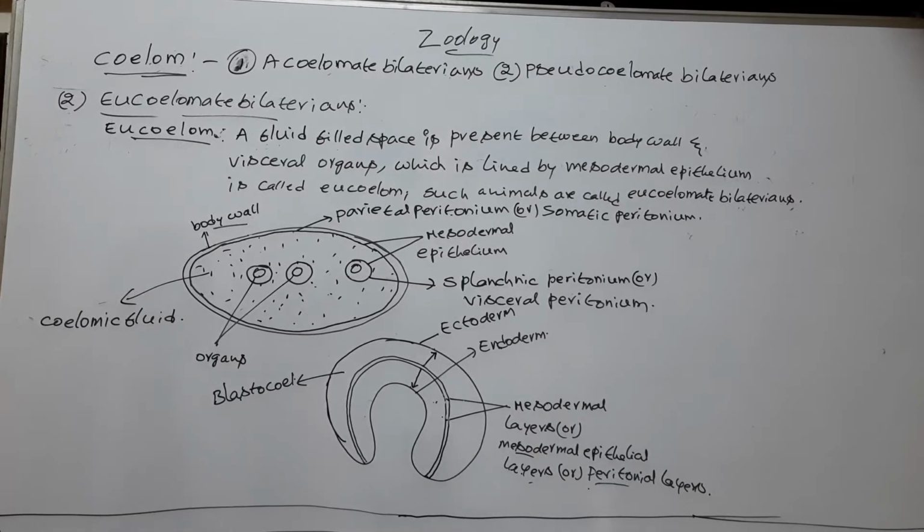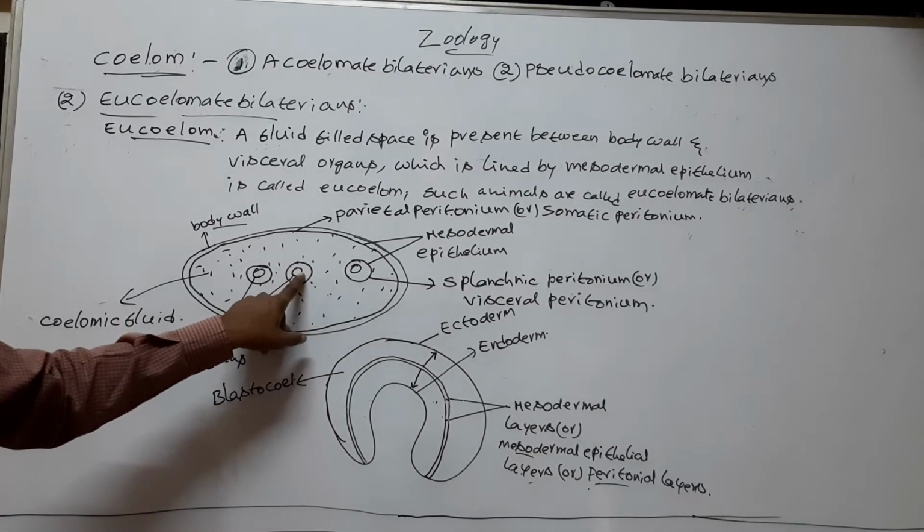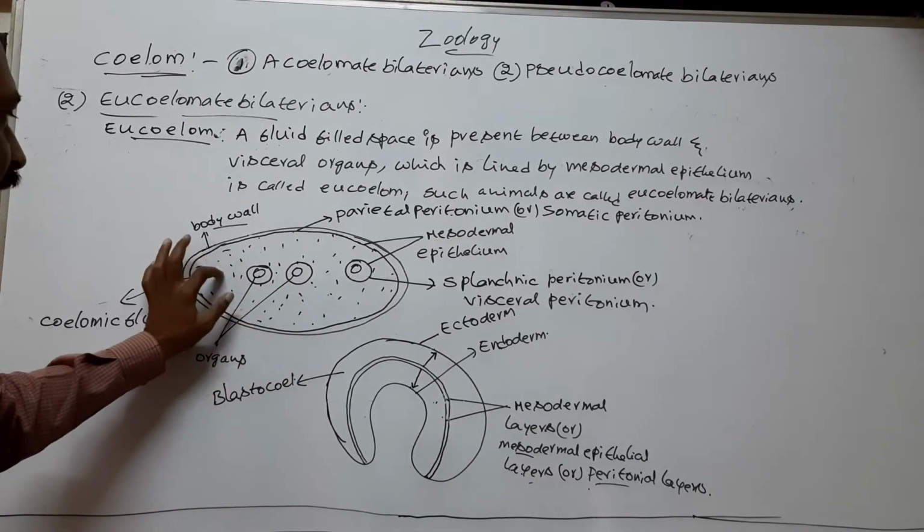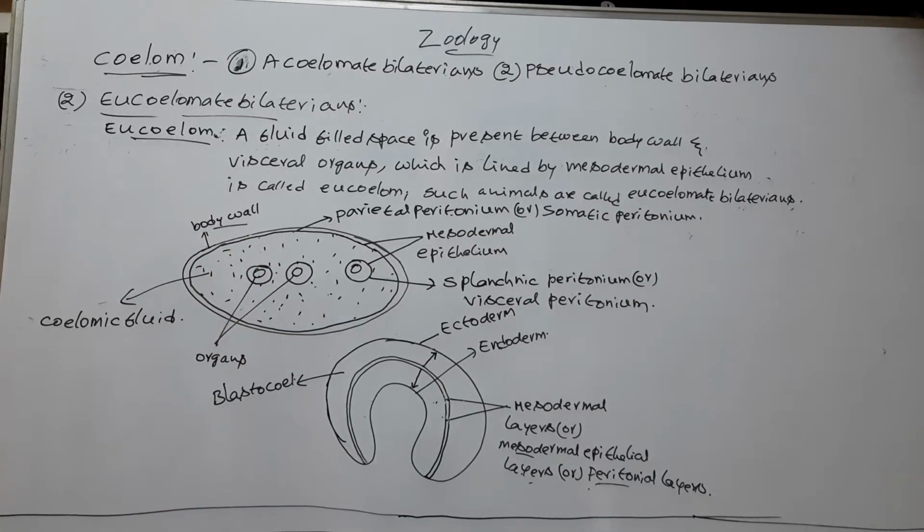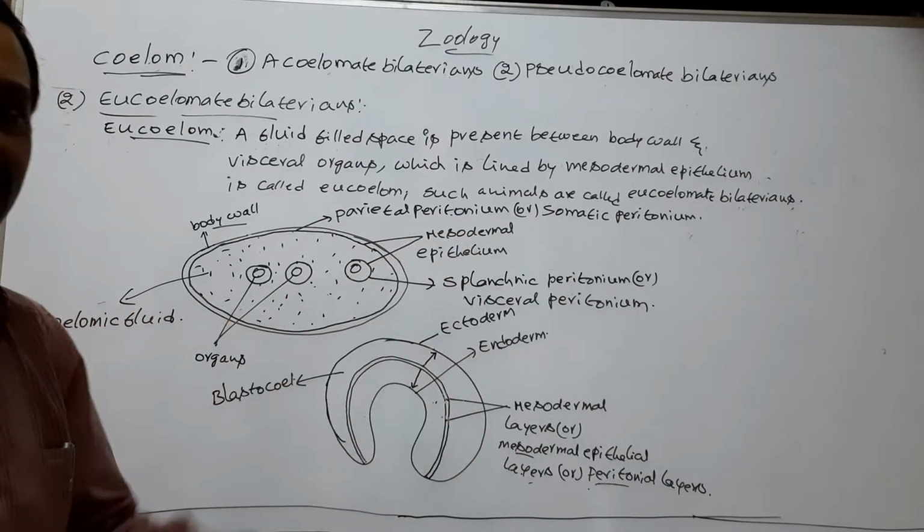In the eucoelomates or in the true coelomates, the visceral organs are suspended in the fluid-filled coelom by peritoneum.